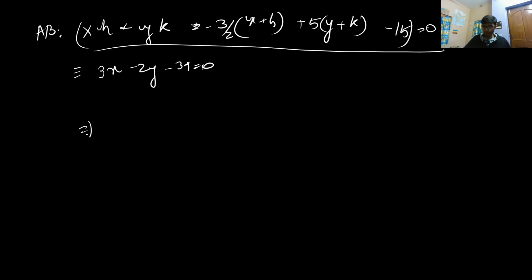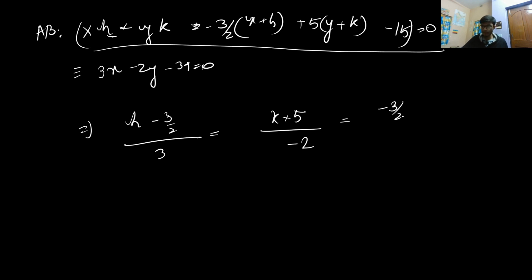Now we just need to compare the coefficients of x and y. On comparing, for the x coefficient it will be h minus 3 by 2, over 3, is equal to, for the y coefficient, k plus 5 divided by minus 2, is equal to, for the constant part, 3 by 2 h plus 5k minus 15 divided by minus 34.